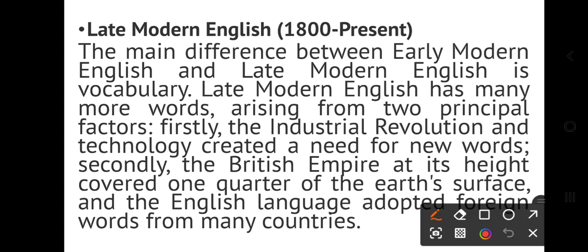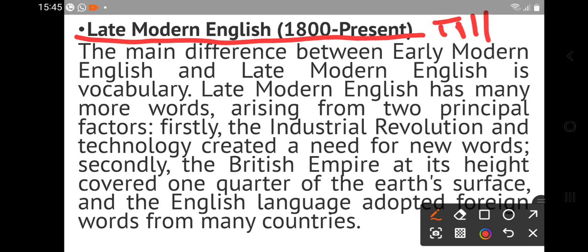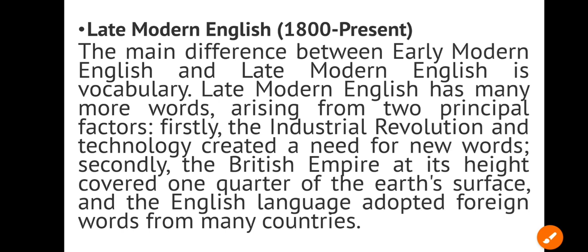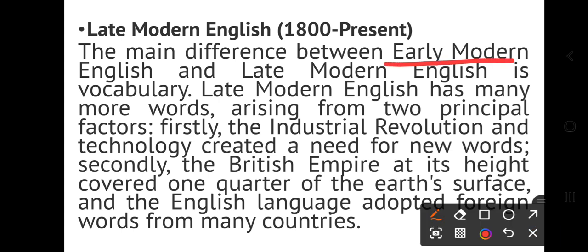Okay, now the last part of the history of English literature is late modern English, 18th century till date. So right now the English we speak is late modern English. What change took place from early modern English? Let us see. The main difference between early modern English and late modern English is vocabulary.